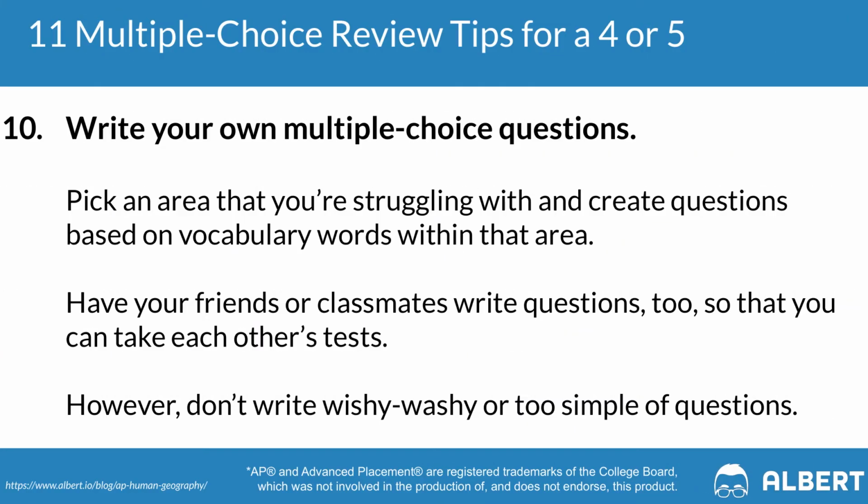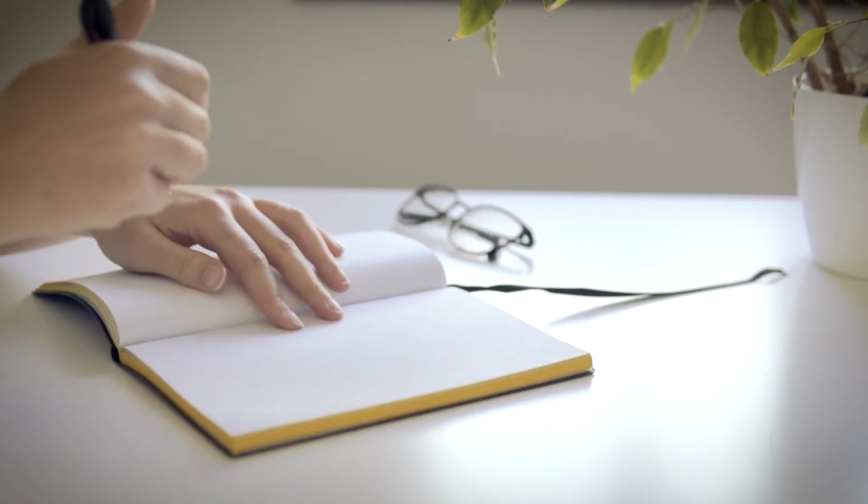Our 10th tip is to write your own multiple choice questions. A great way for you to formalize your understanding of the types of questions that the College Board will ask you, as well as your understanding of key concepts, is to try to come up with questions yourself of what the College Board may have created for you. We recommend picking an area that you're struggling with because by using this process, you'll be able to better understand that concept and then improve on this weakness.